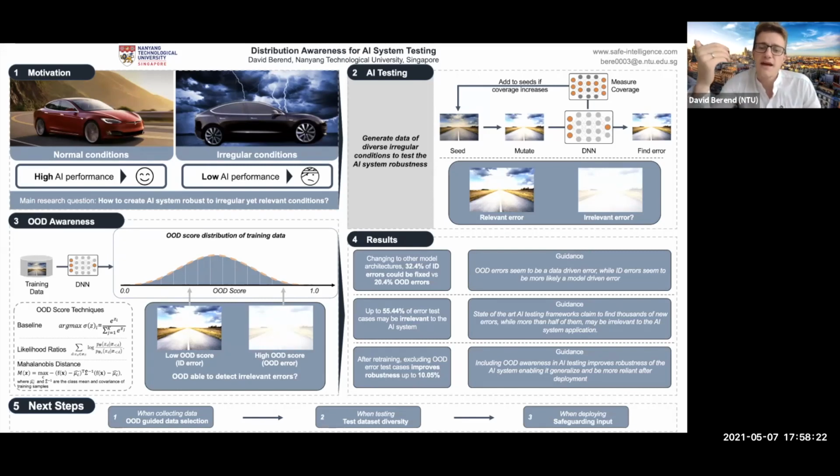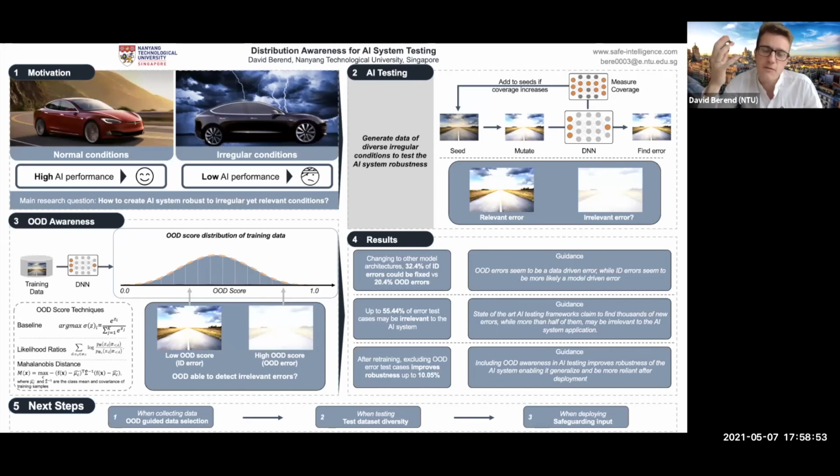Then we looked at the AI testing frameworks, took 10,000 of their errors, and looked at how many of them are actually OOD. And the result was that 55.44% of these error cases were OOD and therefore may be irrelevant. So the state-of-the-art AI testing frameworks claim to find thousands of new errors, while more than half of them may be irrelevant to the AI system application.